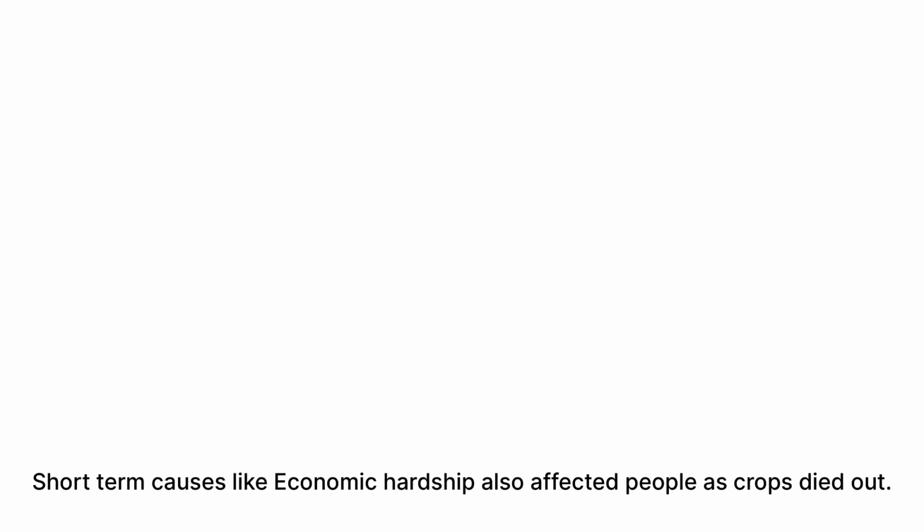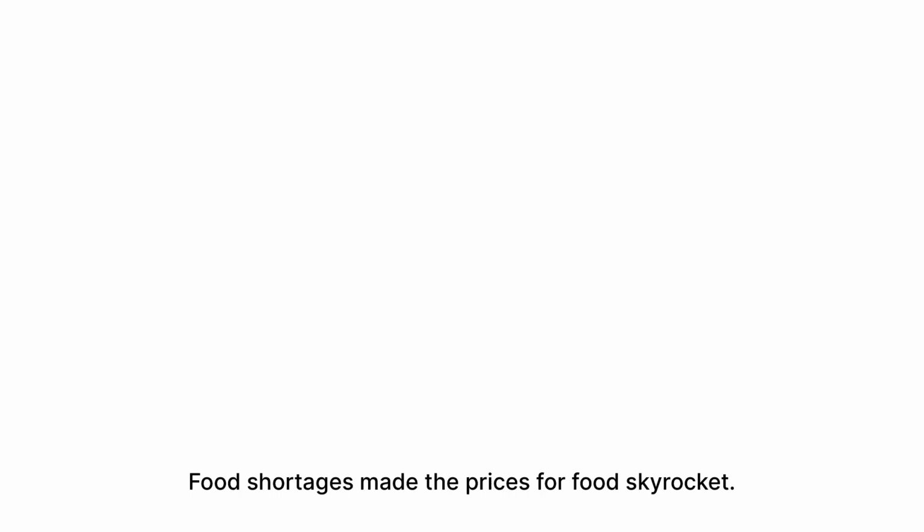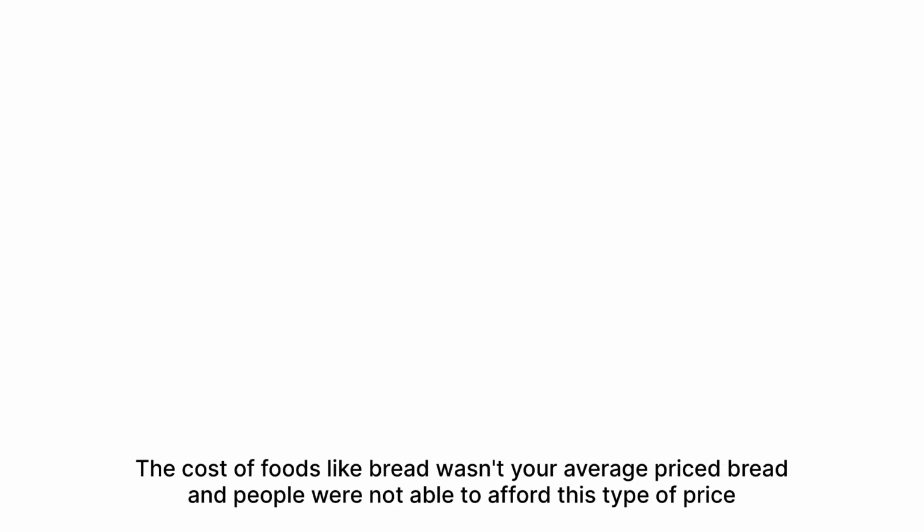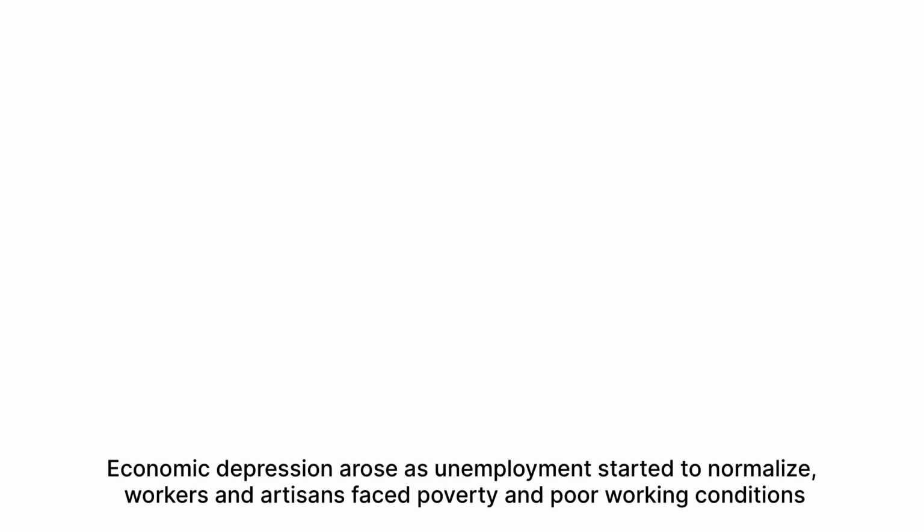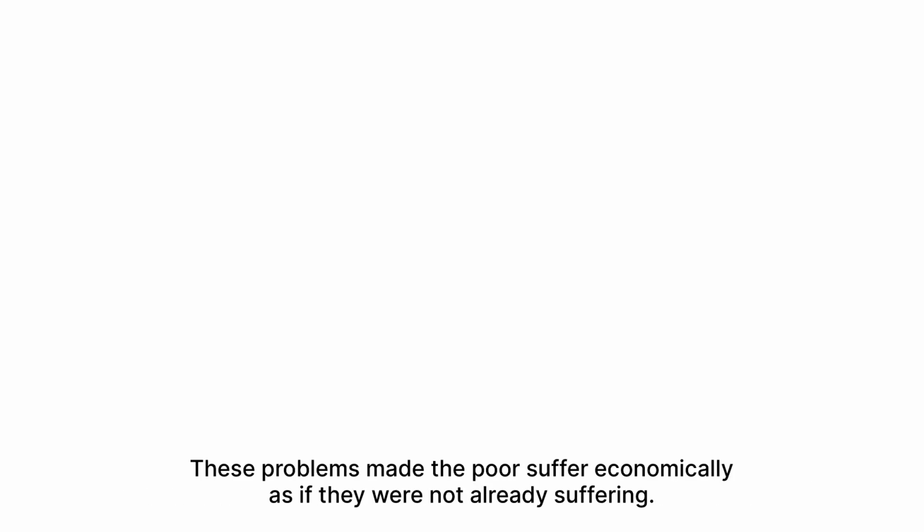Short-term causes like economic hardship also affected people. As crops died out, food shortages made the price of food skyrocket. The cost of food like bread wasn't your average price for bread, and people were not able to afford this type of price. Economic depression arose as unemployment started to normalize. Workers and citizens faced poverty and poor working conditions. These problems made the poor suffer economically as they were already suffering.